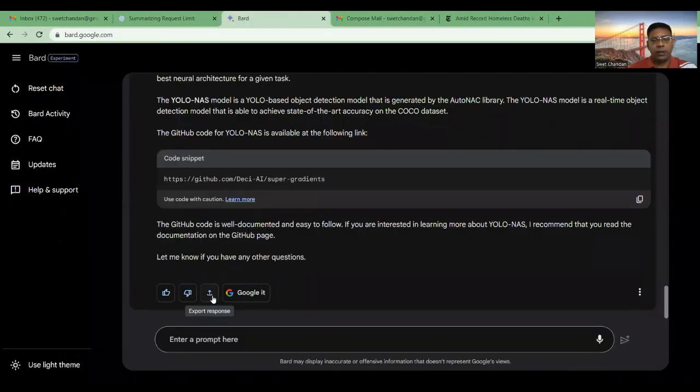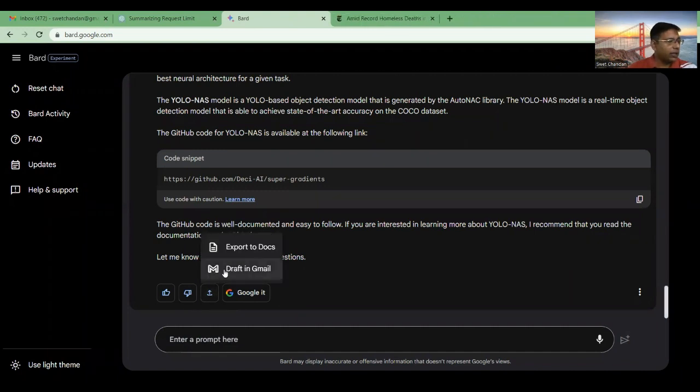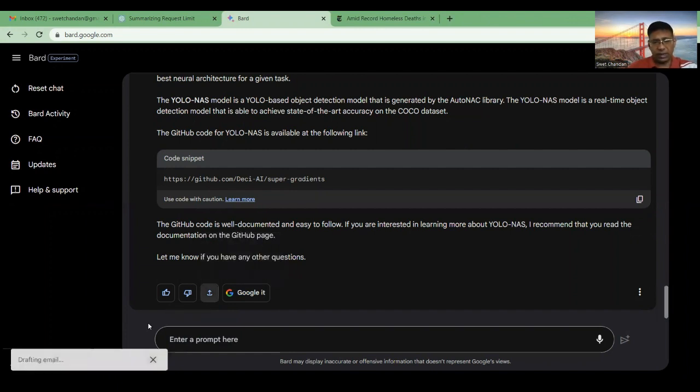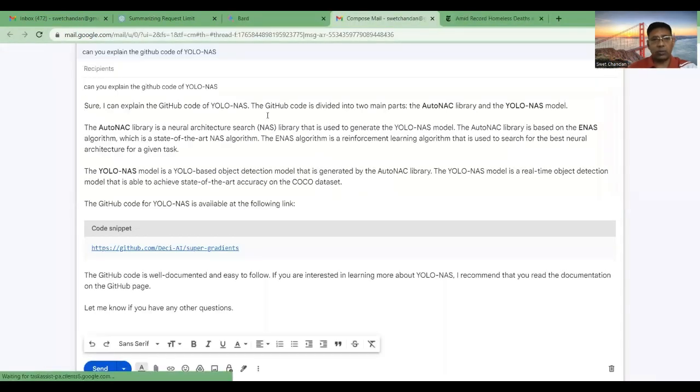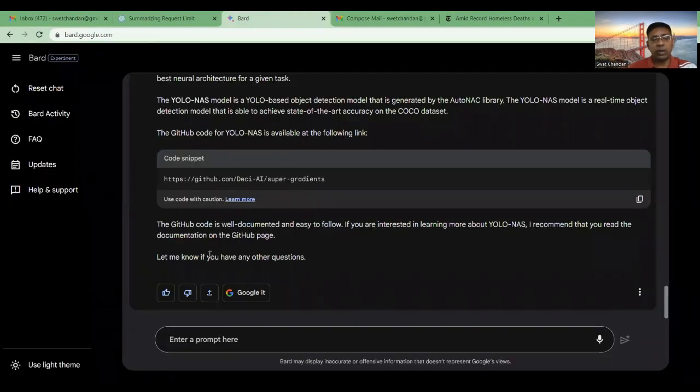And in the same way because it's a Google product, the next one is number 7. We can export it to Google Doc, right? So it is automatically with one click you can get all the information. You can save it in Google Docs. So that was number 7.